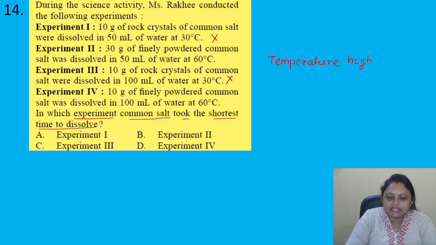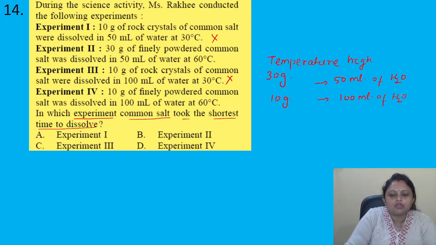In experiment 2, 30 gram of salt is dissolved in 50 ml of water, and in experiment 4, 10 gram of salt is dissolved in 100 ml of water.